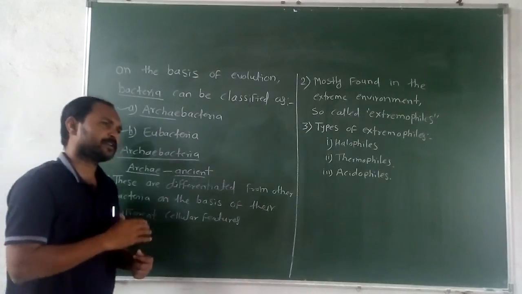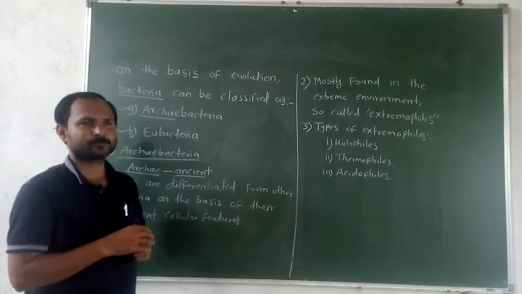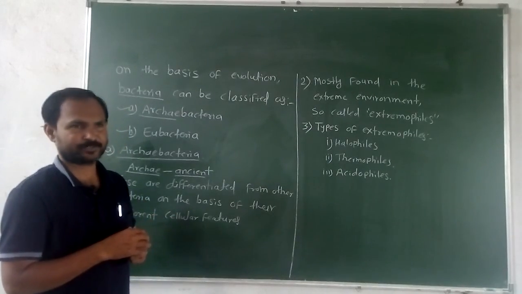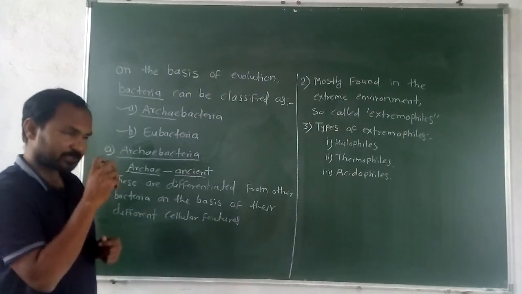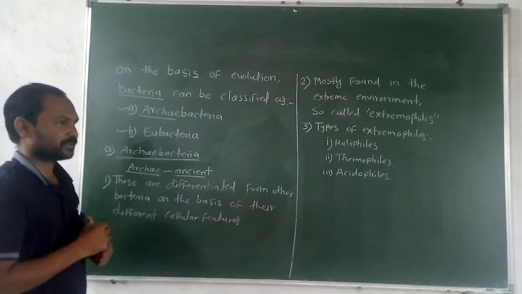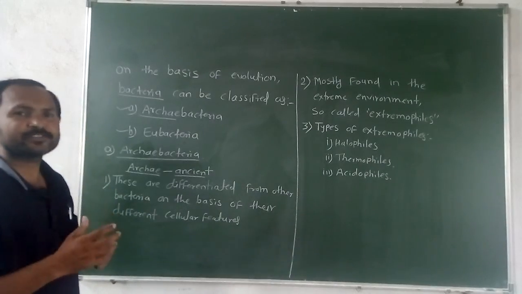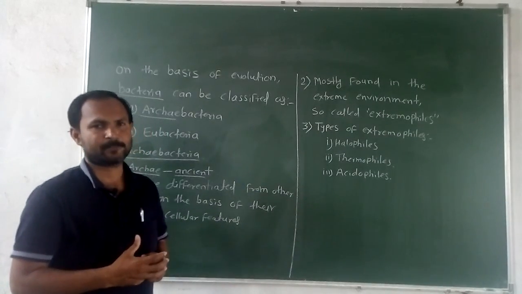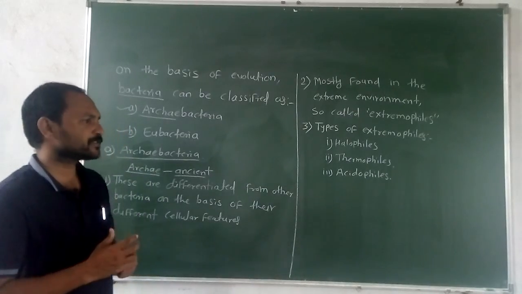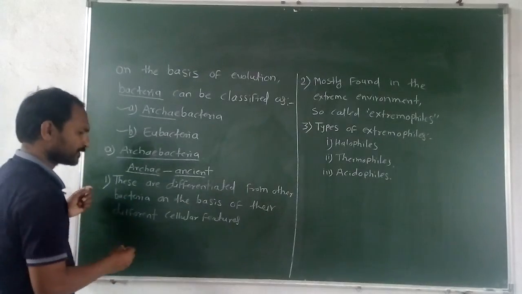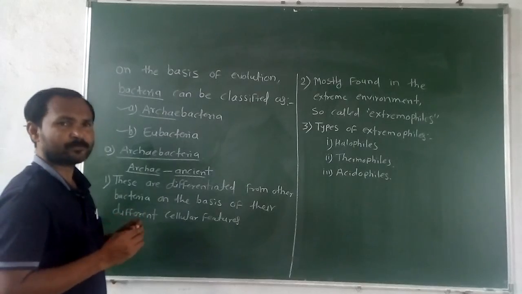At that time, the condition of our earth was very extreme, with extreme temperature. In such extreme conditions there was the origin of bacteria, and those bacteria we call Archaebacteria. Now these bacteria are differentiated from the other bacteria on the basis of their cellular structure. The cell is very simple, but their cell structure is very complex.